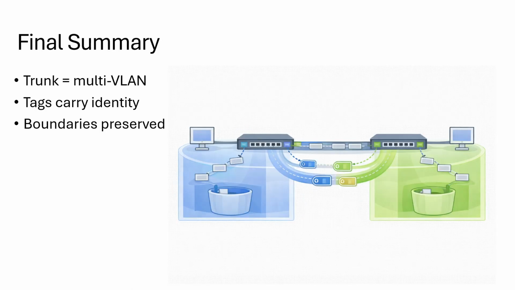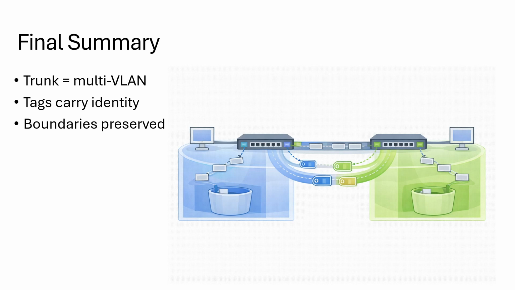Okay, so final summary. A trunk is a switch port that carries multiple VLANs. Access ports cannot do this. VLAN tagging lets frames carry VLAN identity. 802.1Q defines how that tagging works. Switches read tags to place frames into the correct VLAN instance. And devices never see tags.